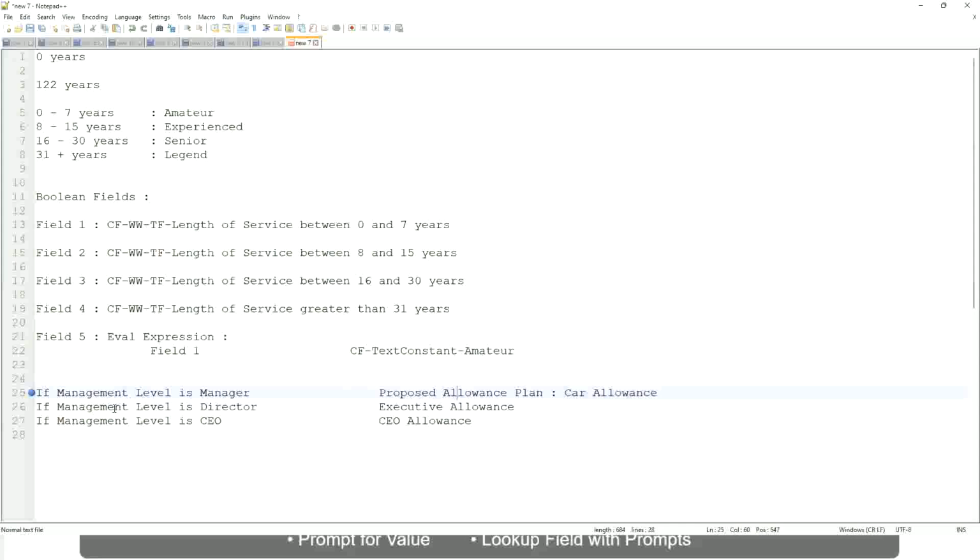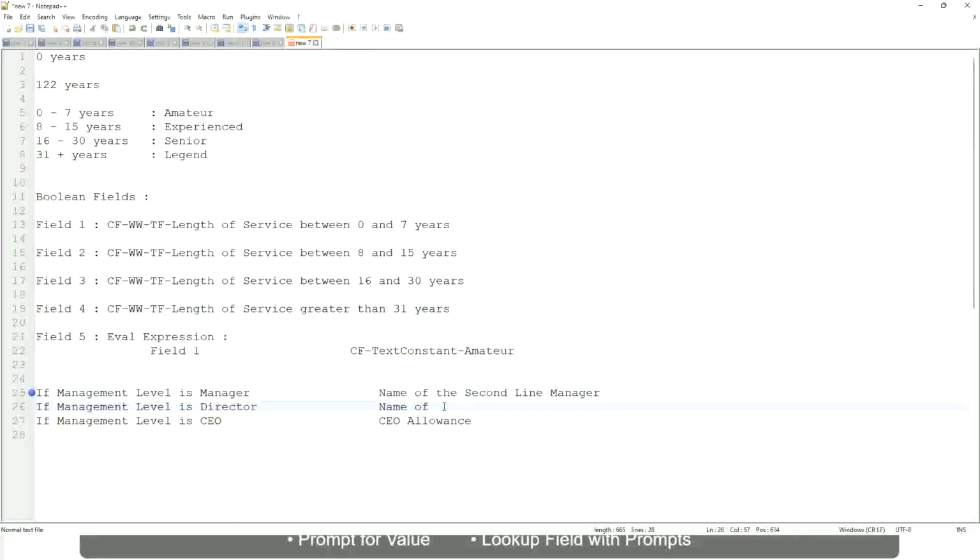Okay, forget about this. If the management level is manager, return the first line manager, I mean the name of the first line manager. If it is director, name of, oh sorry, I'm getting it all wrong. If the management level is manager, name of the second line manager, like manager's manager.